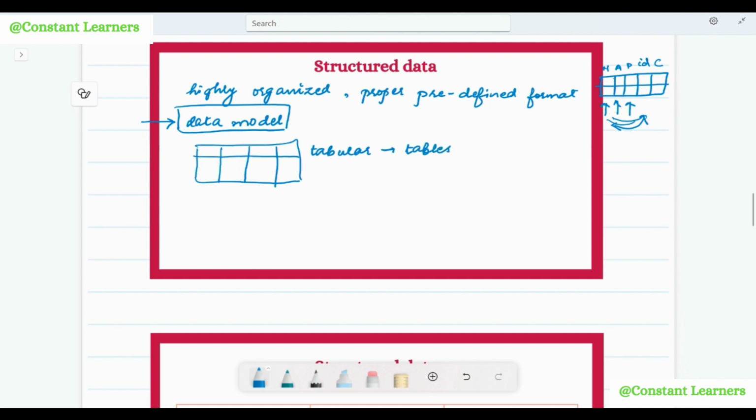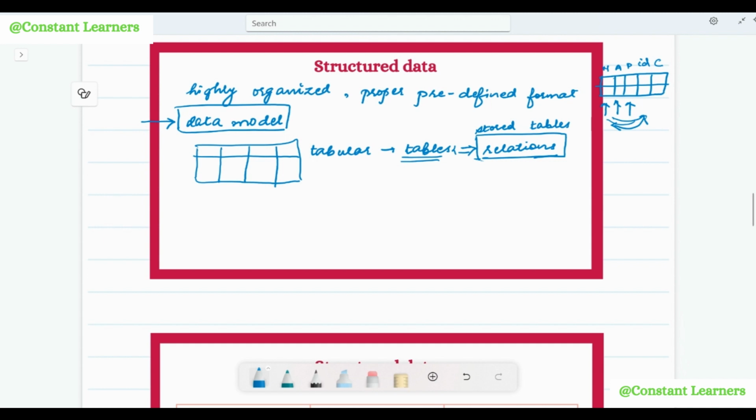Okay, so structured data is stored in tables, and these tables are known as relations. What do we call these tables? These are called relations. This is a very important aspect of structured data: structured data is stored in tables, known as relations.